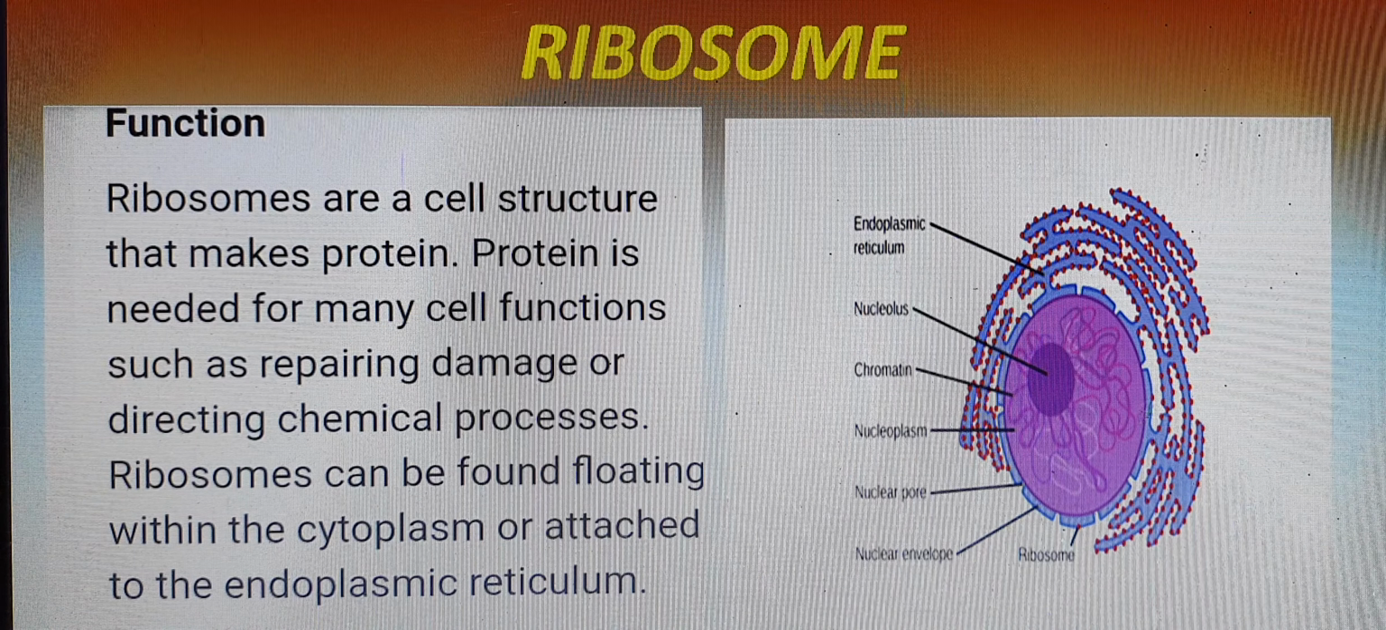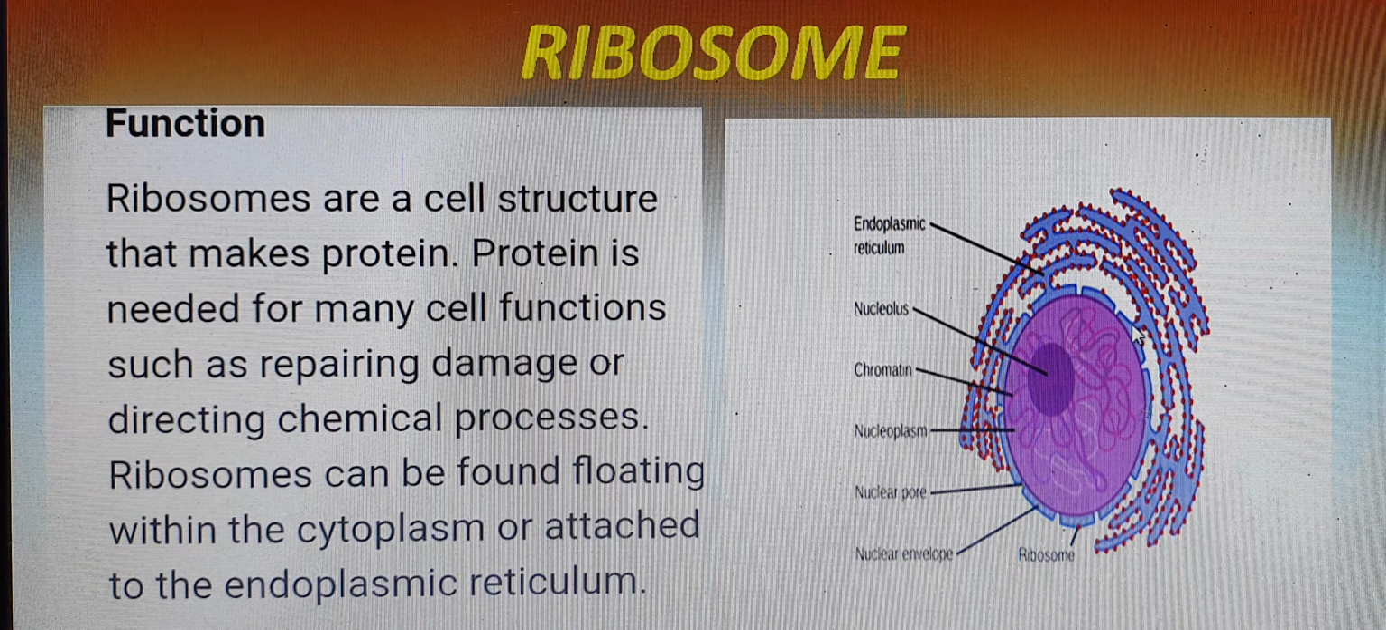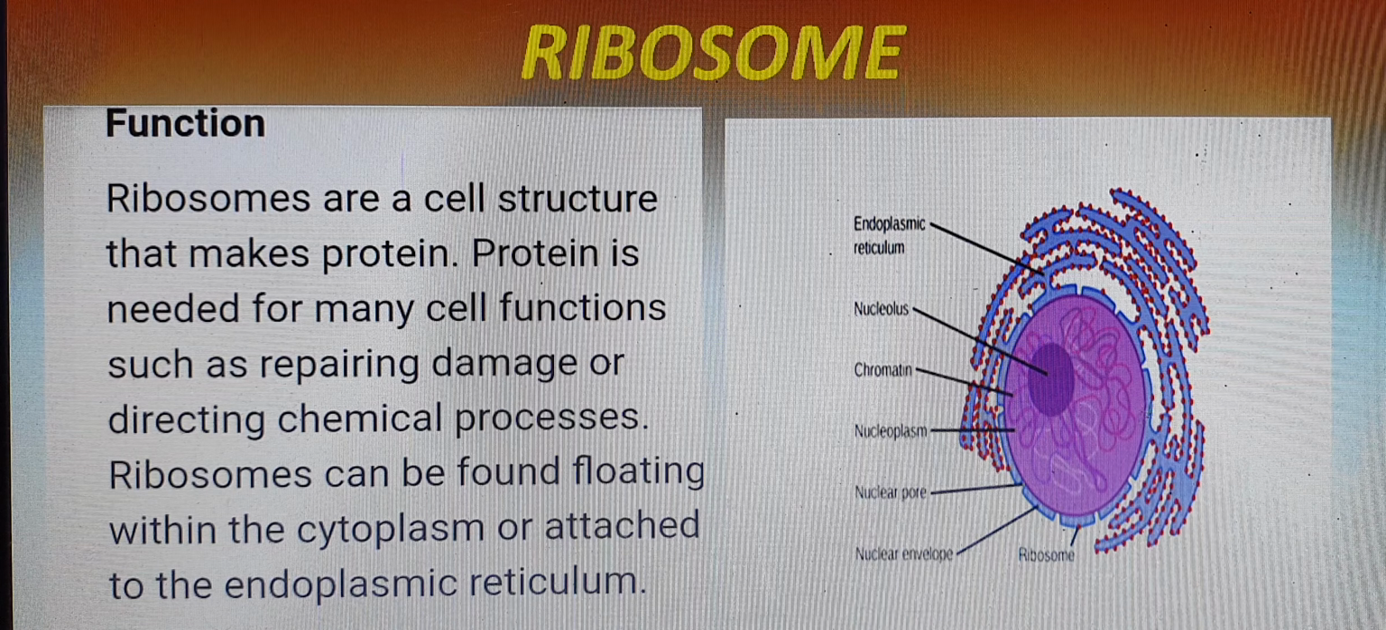As I told you, endoplasmic reticulum may be smooth or rough. When it is smooth, it is without ribosomes. In this picture you are seeing the endoplasmic reticulum strands running from the nuclear membrane to the cell membrane, and these red dots are ribosomes. Whenever ribosomes are present on the endoplasmic reticulum, it is called rough endoplasmic reticulum. Ribosomes are also found scattered in the cytoplasm. Basically, the ribosome is the site of protein synthesis.